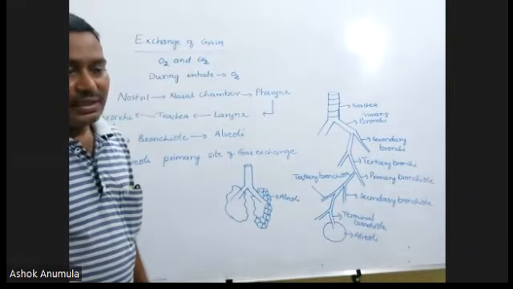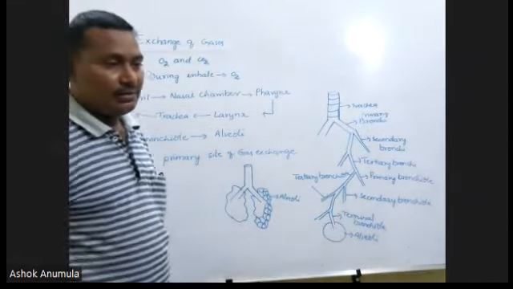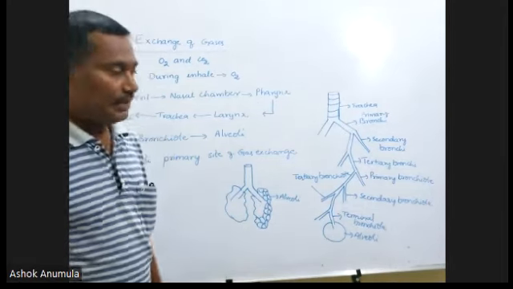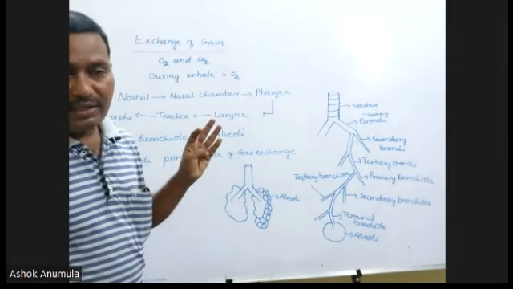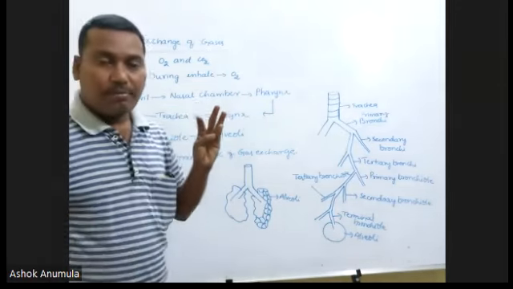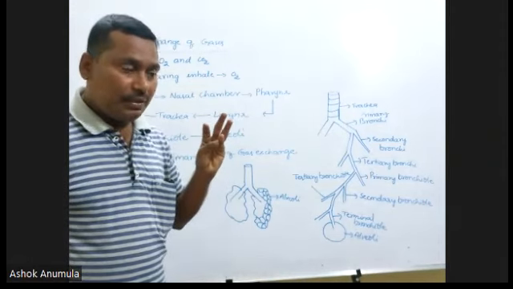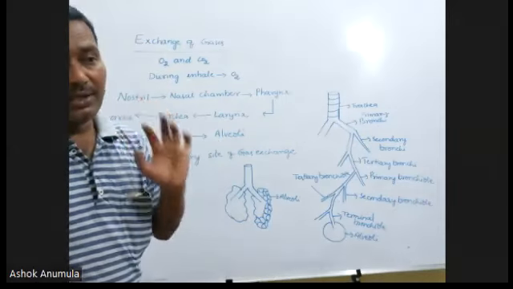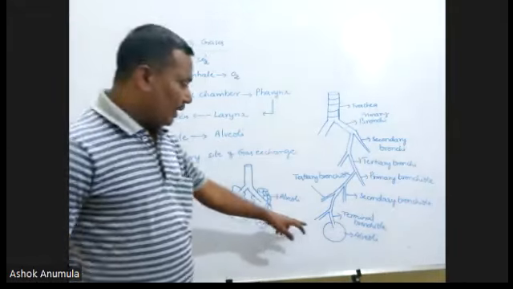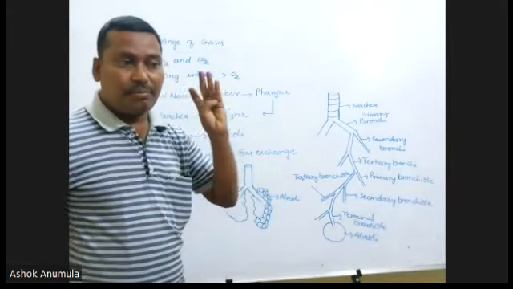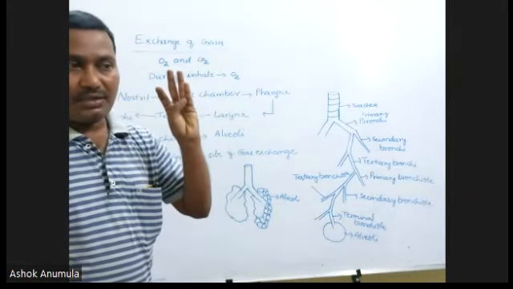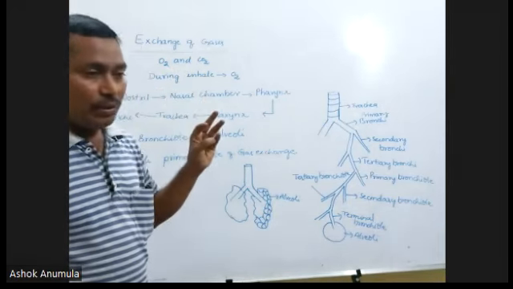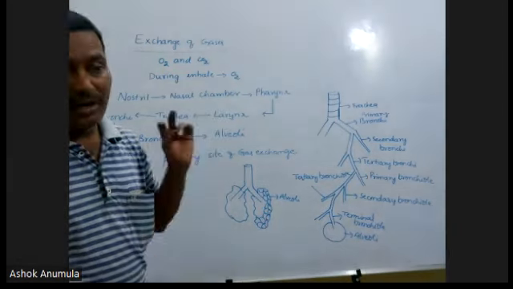Important for NEET. In 2016, there was a question: alveoli are connected with the first option bronchi, second option bronchiole, third option tertiary bronchiole, fourth option terminal bronchiole.